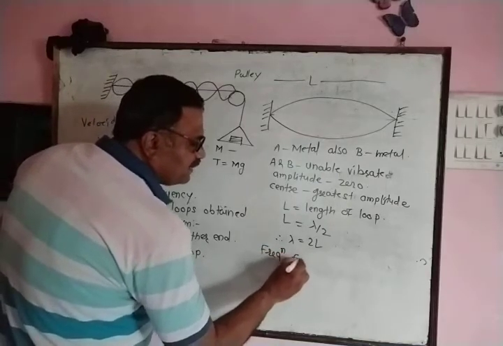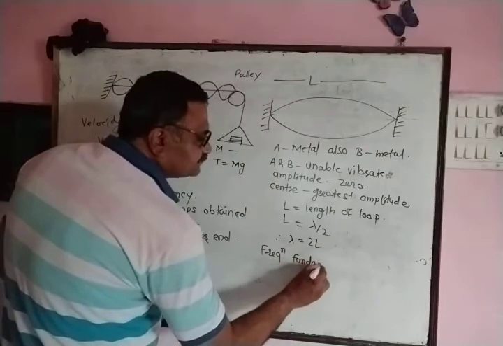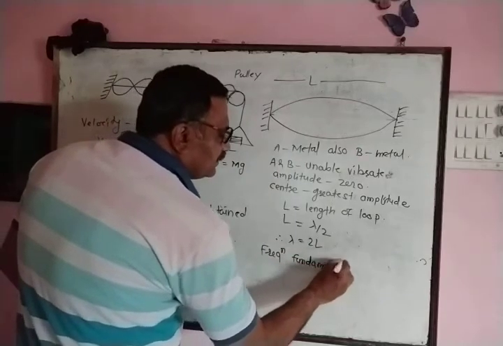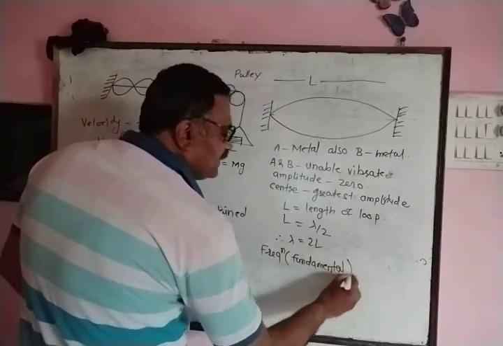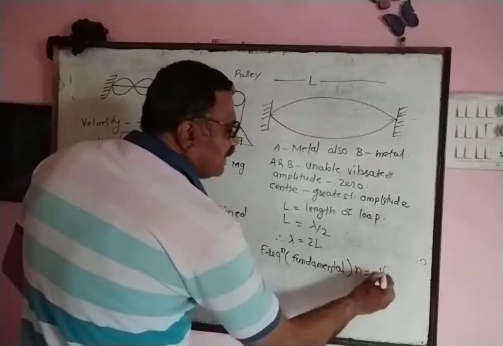Now the fundamental frequency can be written as n equals v upon lambda.